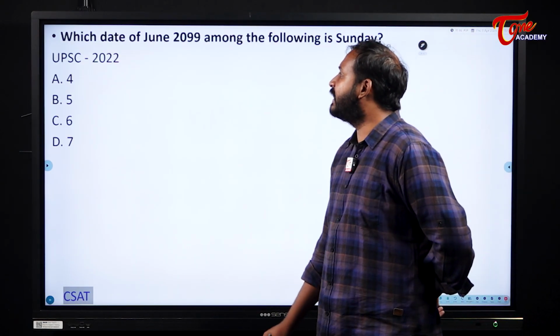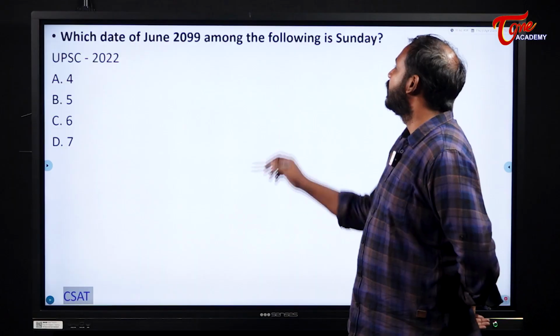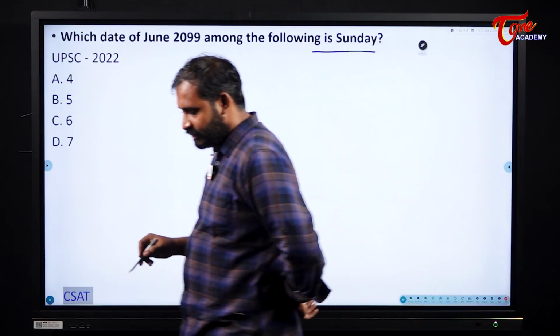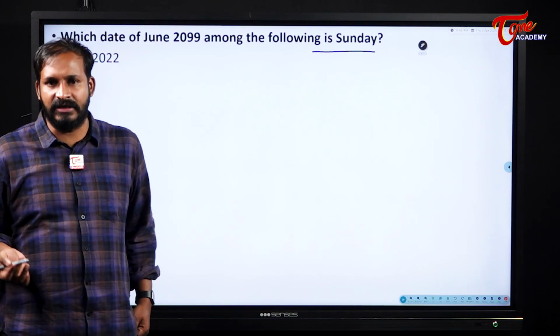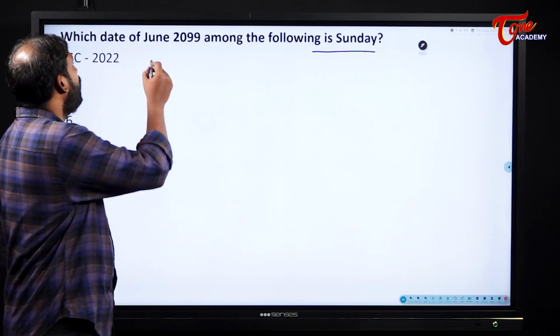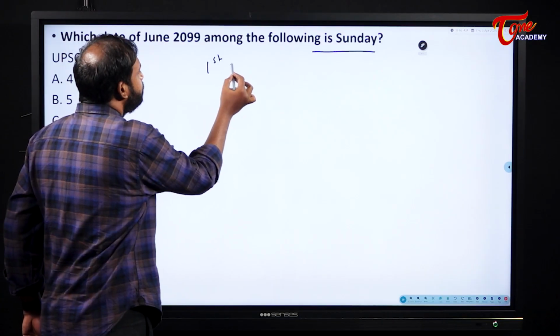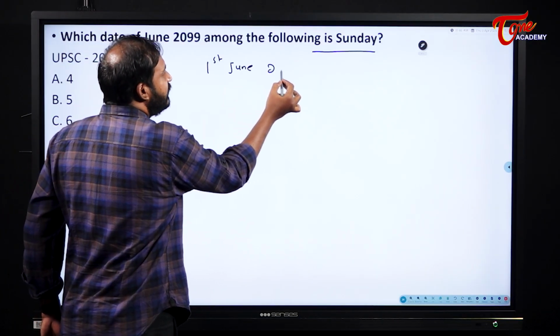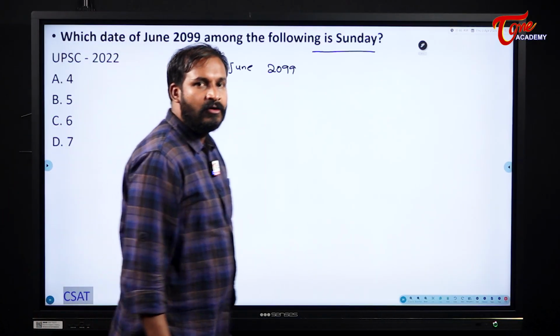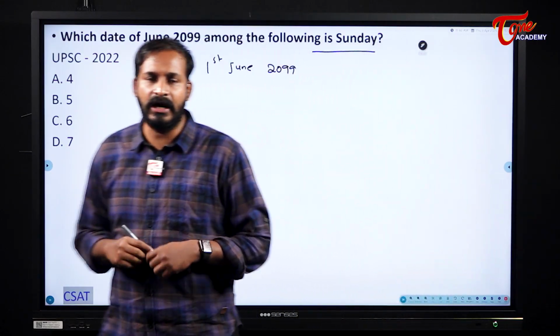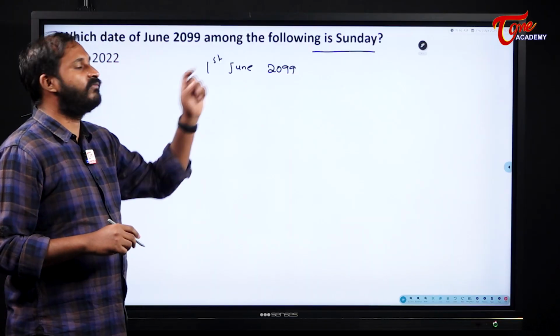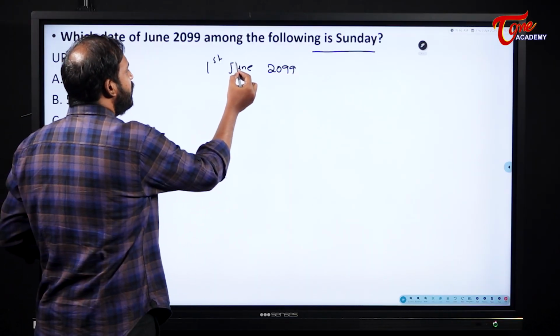Next, which date of June 2099 among the following is Sunday? Already in my previous session, I told you we don't actually know which day will fall. If I know what day is 1st June 2099, then easily I can say what day will be Sunday among these 4 days. So what I am going to do here is try to find what is 1st June 2099.